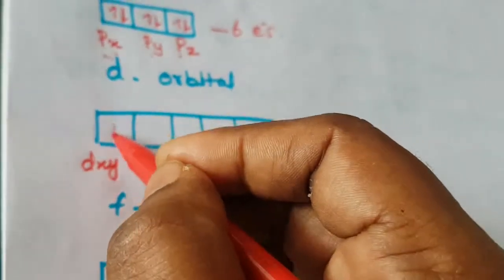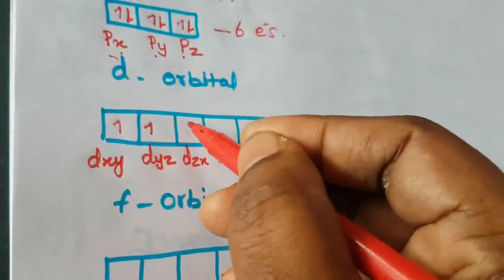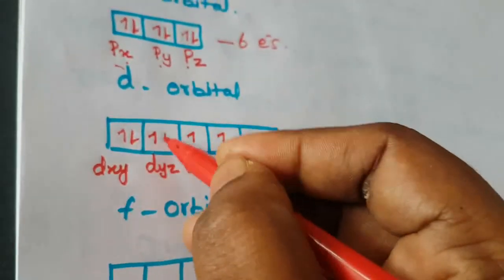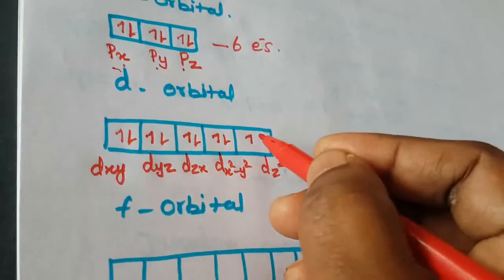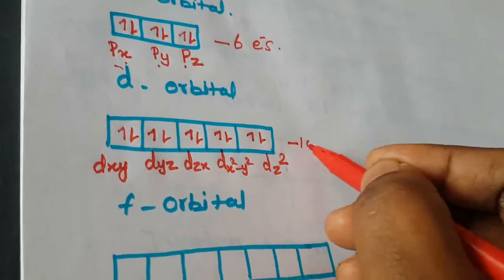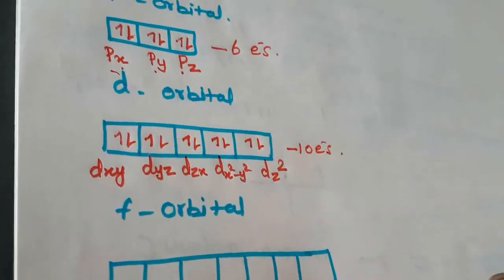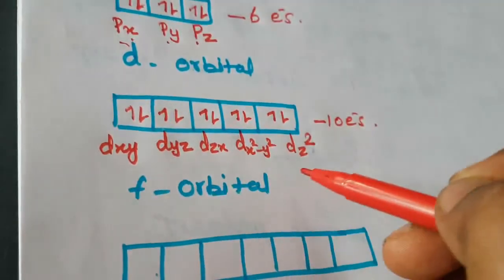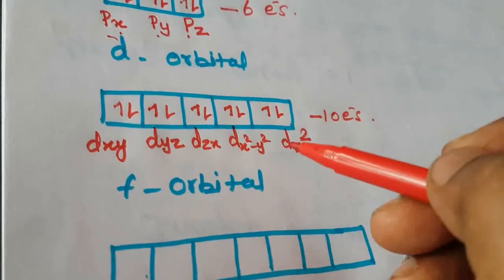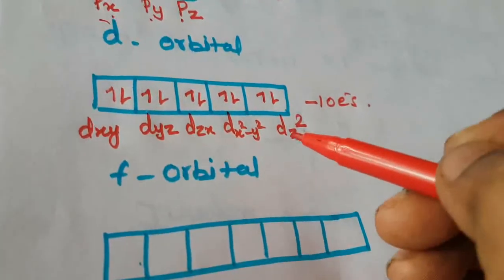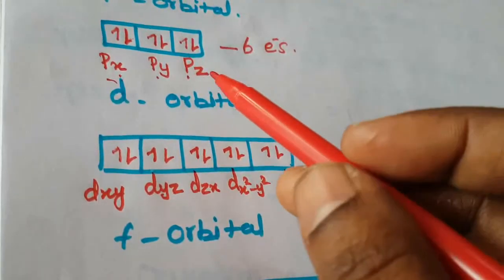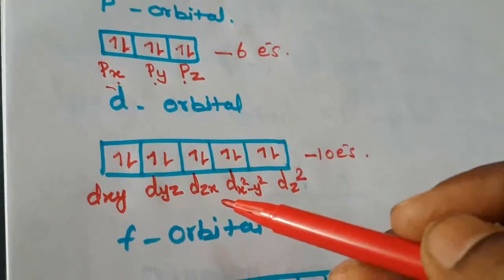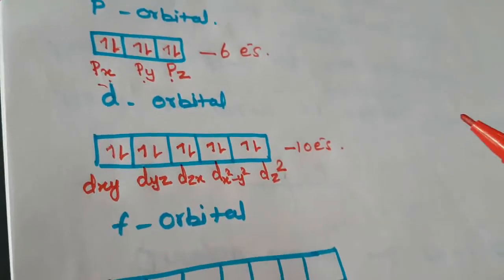How to fill them? 1, 2, 3, 4, 5, 6, 7, 8, 9, 10. Totally 10 electrons is the maximum number in the d orbital. These are the names of the d suborbitals. Just a reminder: px, py, pz for p orbital; dxy, dyz, dzx, dx square minus y square for d orbital.